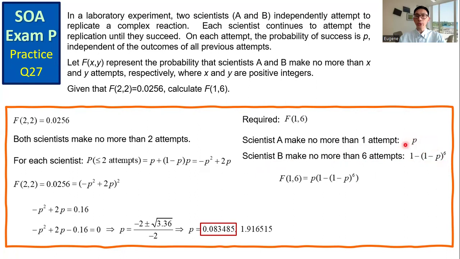Multiply the two expressions together to get the value of F(1,6). We get the value in terms of P. Do the substitution, and we get the answer. The probability is 0.0340.